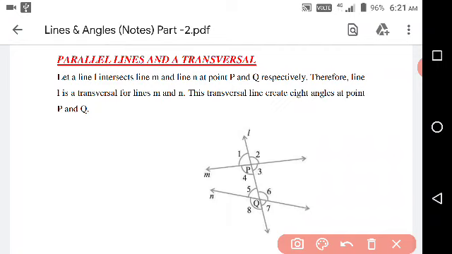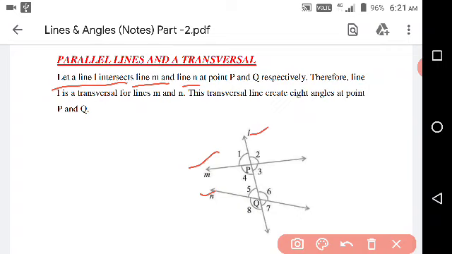Let a line L intersect line M and line N. So in this figure there are two lines M and N, and line L is falling on these two lines.